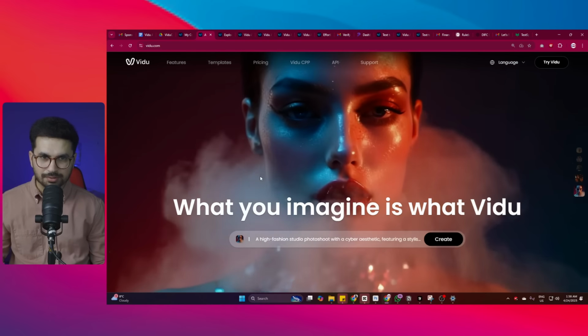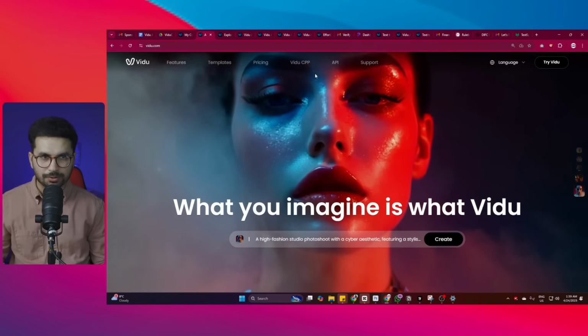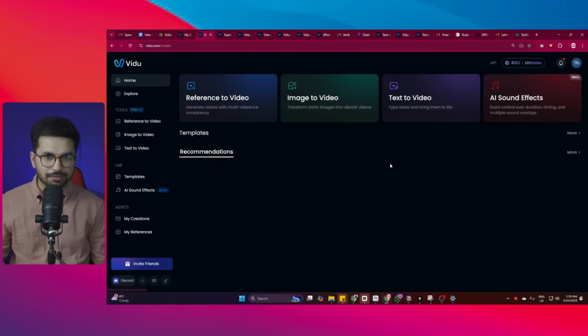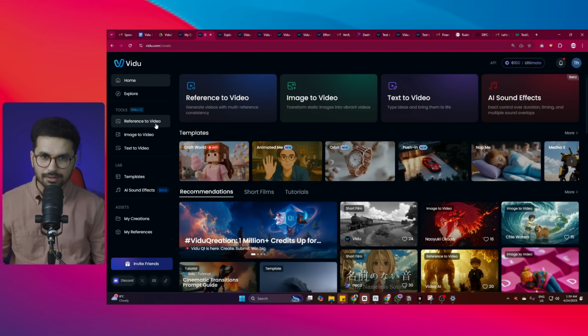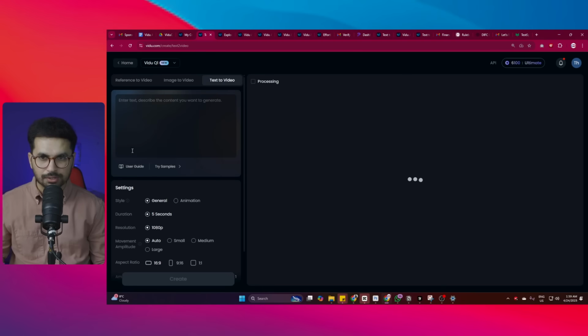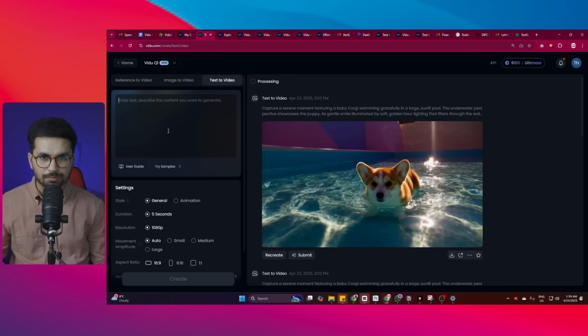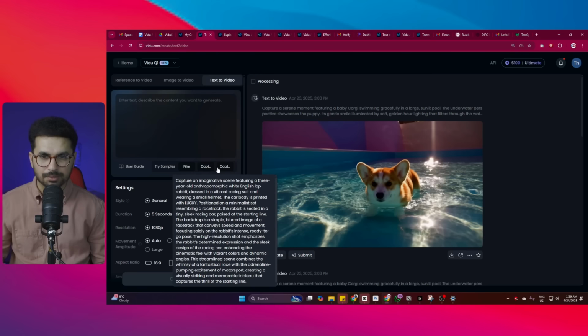So to start using Vidu, you can simply come to vidu.com and from here just click on try Vidu, and I have already signed up and I already have this ultimate plan. From here you can go to this text to video. You can generate your own prompt, maybe use something like ChatGPT and then provide that prompt in here, or you can try some of the samples. They also have a user guideline about your prompt, but you can try this sample maybe.